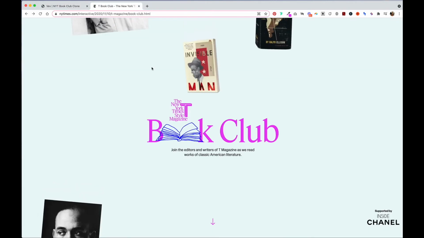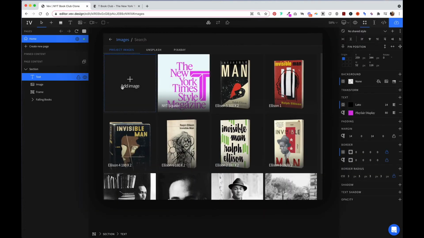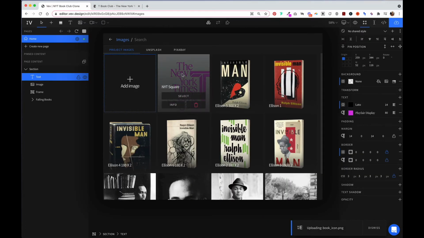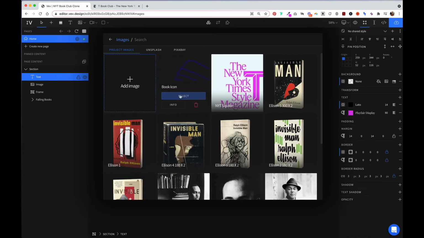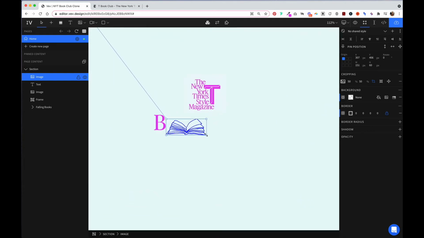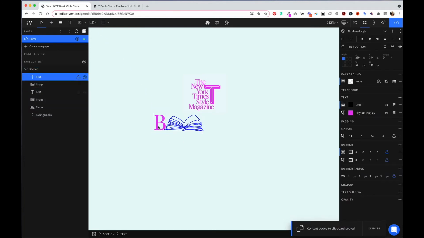And now we need to add in this little book here. Put that here. And we'll copy this element and paste it over.